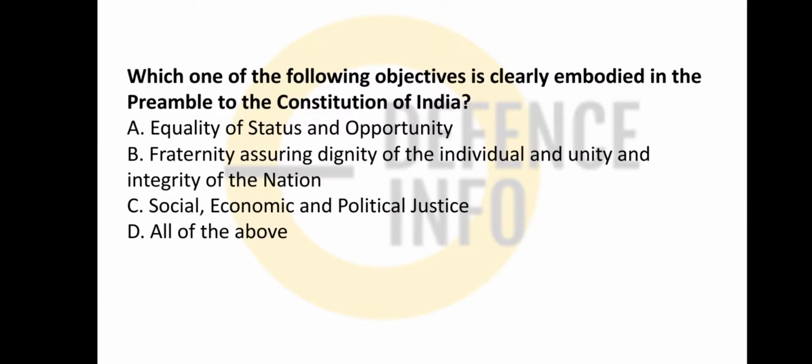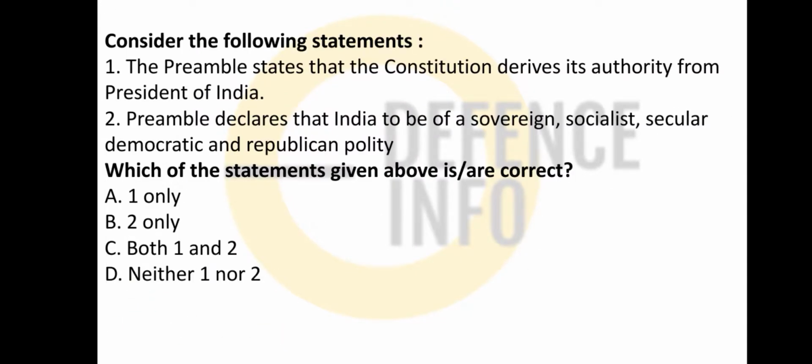Which one of the following objectives is clearly embodied in the Preamble of the Indian Constitution? Just remember, the Preamble of the Indian Constitution. So equality of status and opportunity, fraternity assuring the dignity of the individual and the unity and integrity of the nation, social, economic, political justice, all of this is enshrined. And among the statements considered: the Preamble states that the Constitution derives its authority from the President of India. The Preamble declares India to be a sovereign, socialist, secular, democratic republic polity.